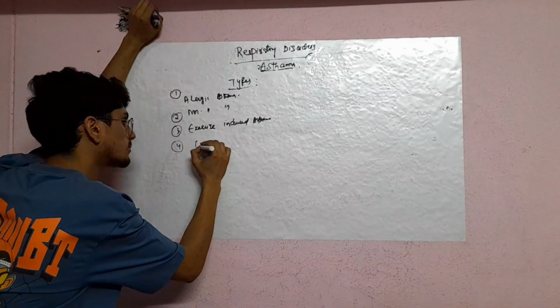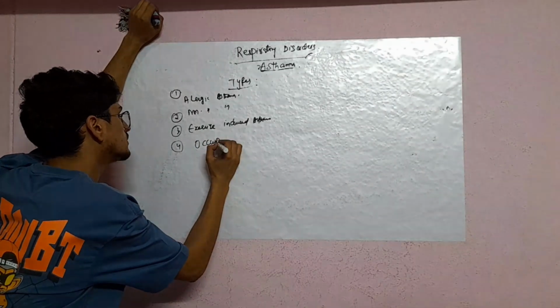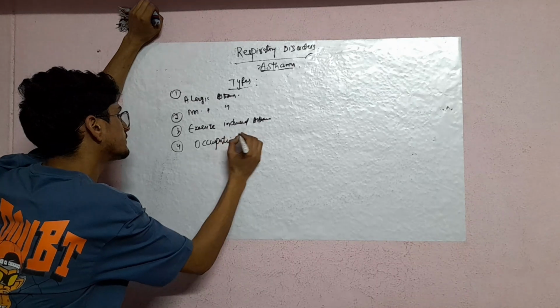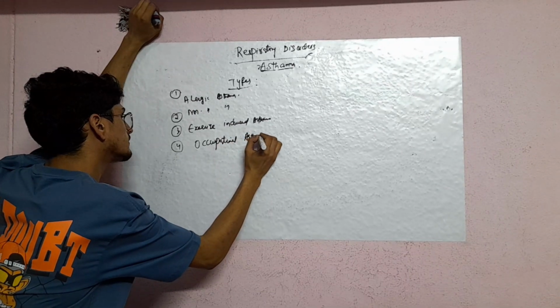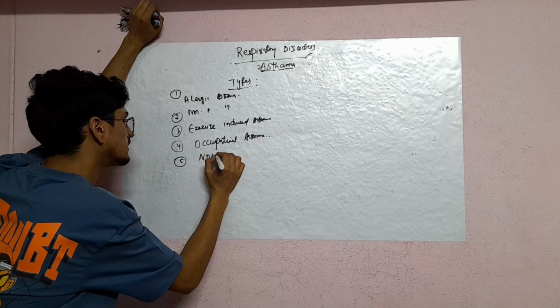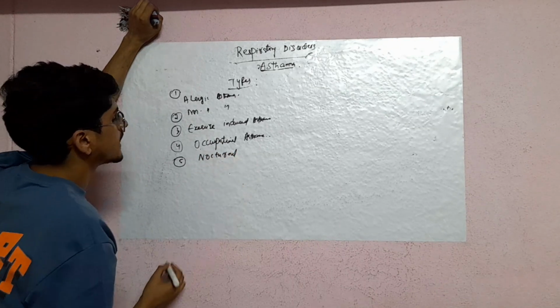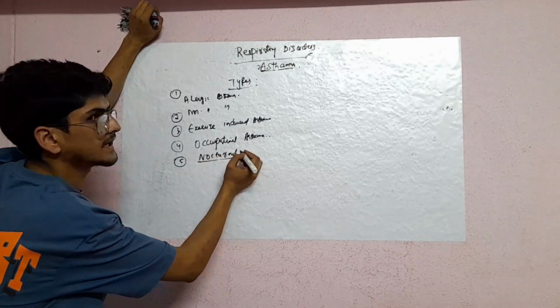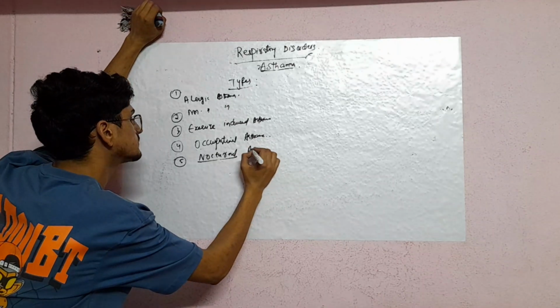Fourth one, occupational asthma. Next one, nocturnal asthma.